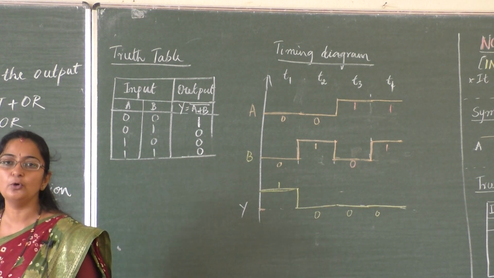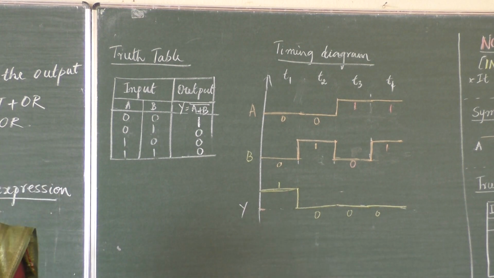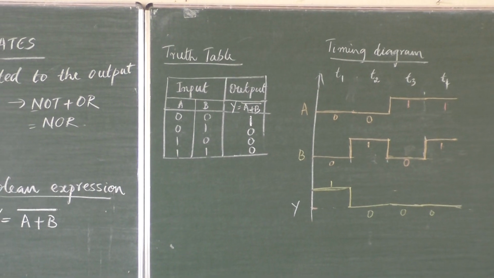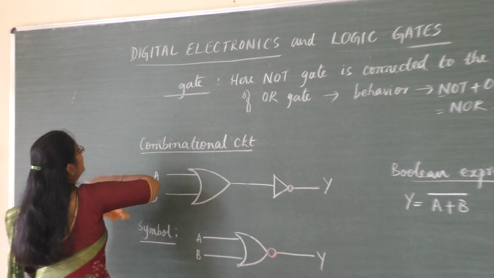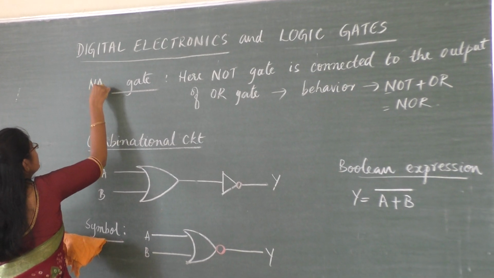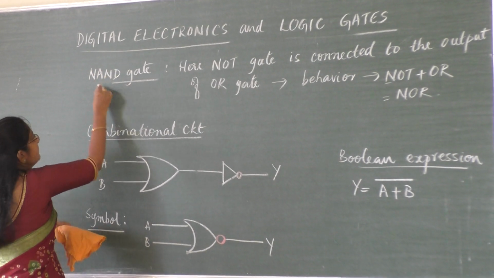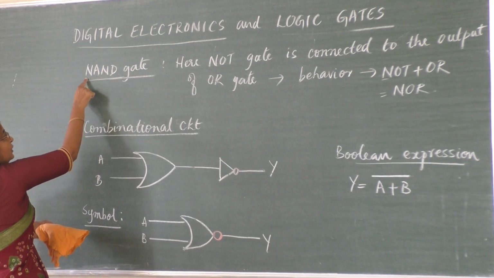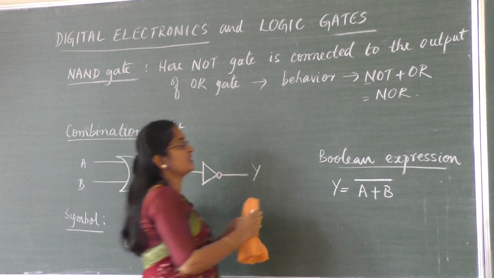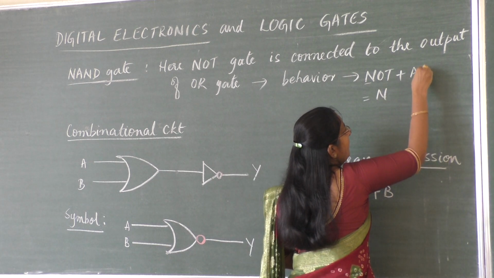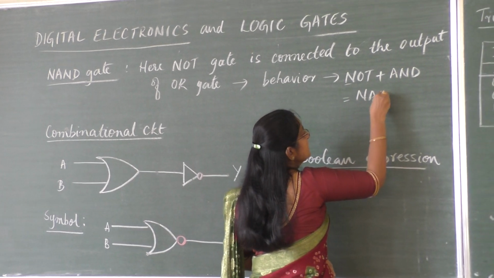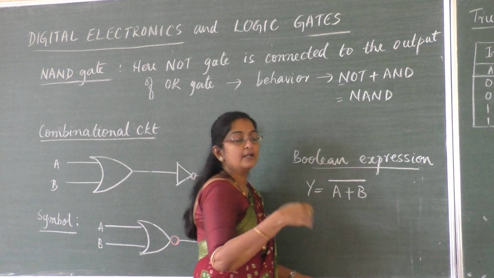Next we will go to another combination, NOT AND. That is the NAND gate. Note down, students. These are all very important for 1 or 2 marks. Next comes the NAND gate. Here also, from the behavior, it is NOT AND. So what do I have to change here? NOT AND becomes NAND.